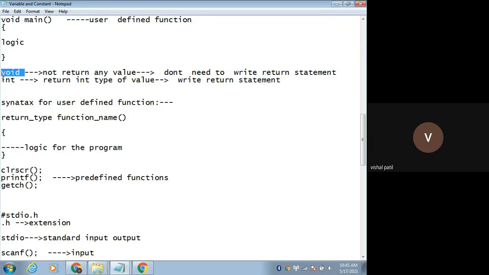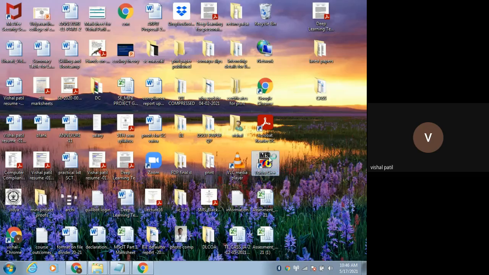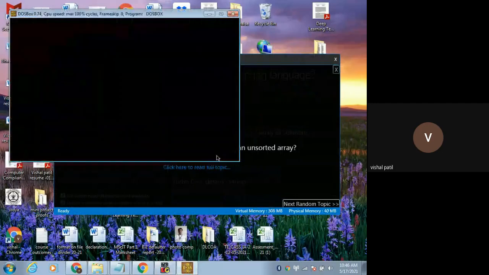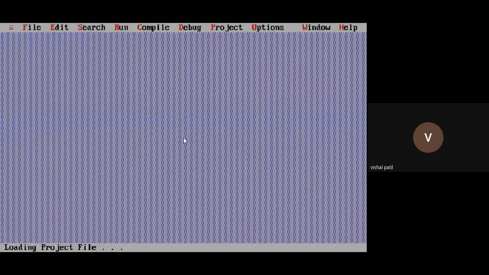Instead of void, if you are writing integer, then it will be a value returning function, and in that case, you need to write the return statement. Let's check the demo, void main and int main. We'll see that in detail.